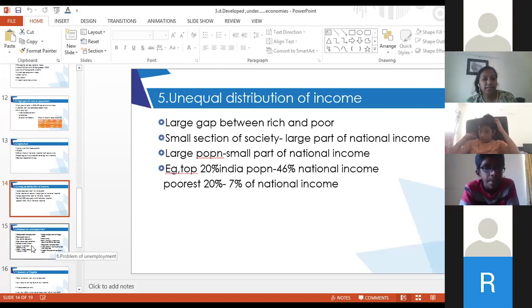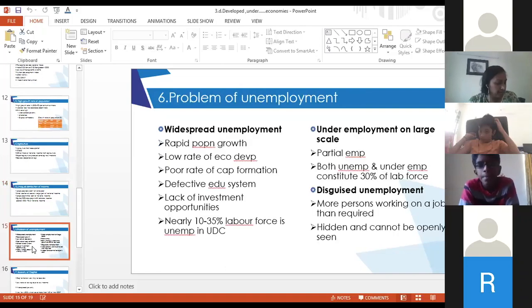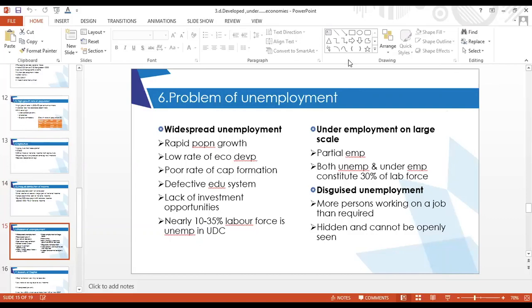Right? Then next is the problem of unemployment. I covered all five. Now understand this unemployment very clearly. Unemployment is of three types. First is unemployment proper, wherein a person has no job at all.